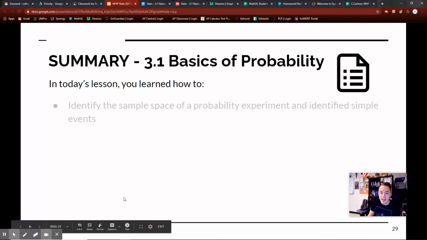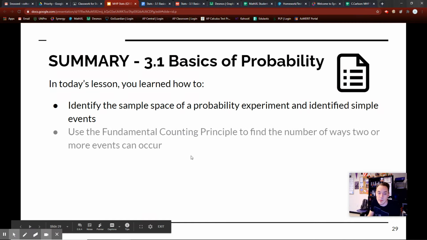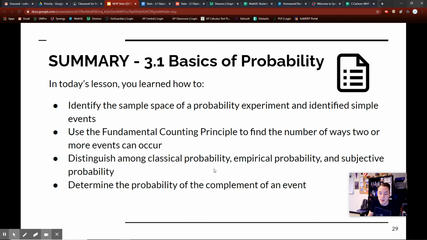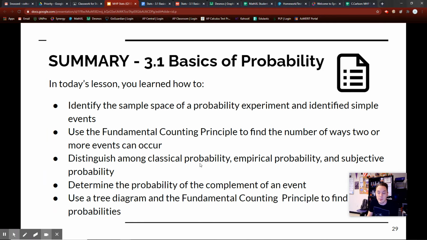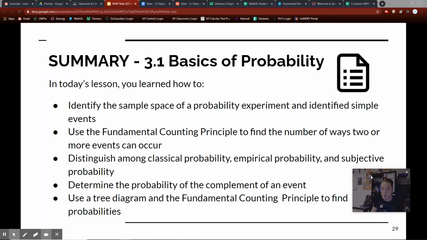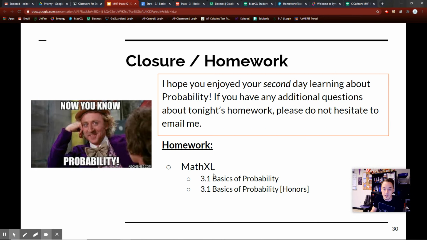What did we learn today? We learned to identify sample spaces. We learned the fundamental counting principle. We distinguished between classical, empirical, and subjective, and we determined the probability of a complement of an event. And then we used the tree diagram and the fundamental counting principle to find probabilities. We did all of that.